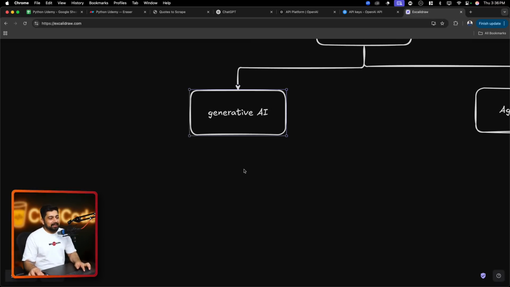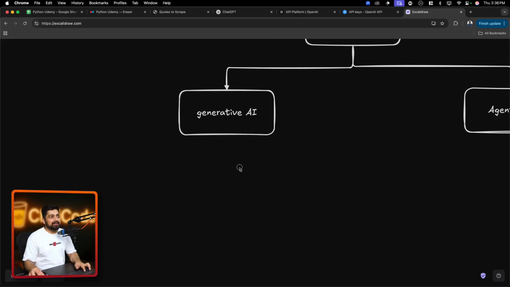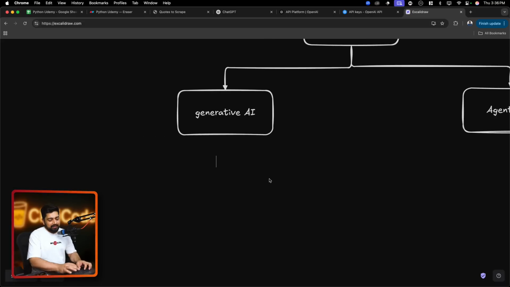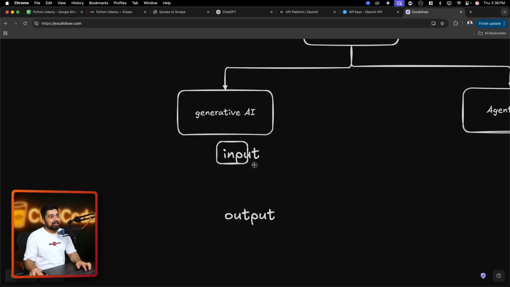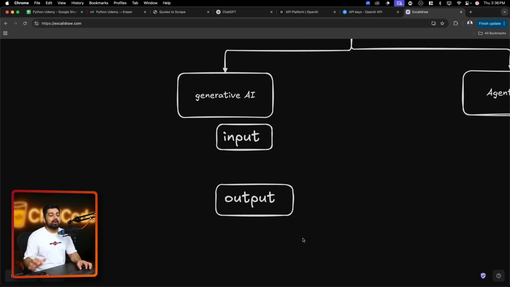So how is this generative AI different from agentic AI? Just a very simple thing. Your generative AI is dependent on your input, and once you give this input, it goes ahead and gives you an output, and that is all it does. It has no other capabilities. You ask it a question, it's going to give you a result, and that is your generative AI. If you want to get more output, you have to give it more input.